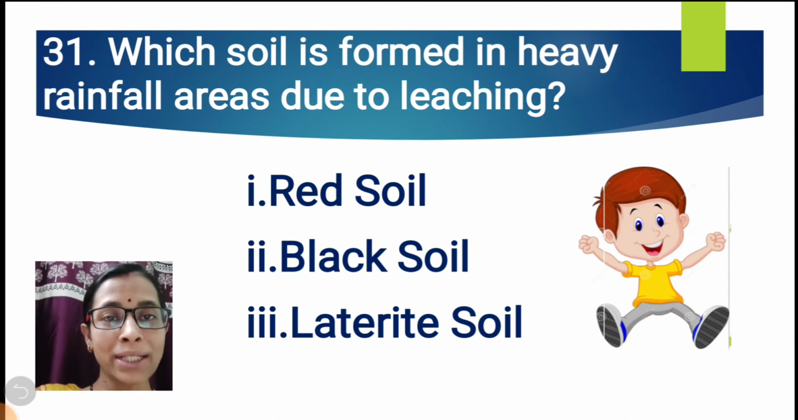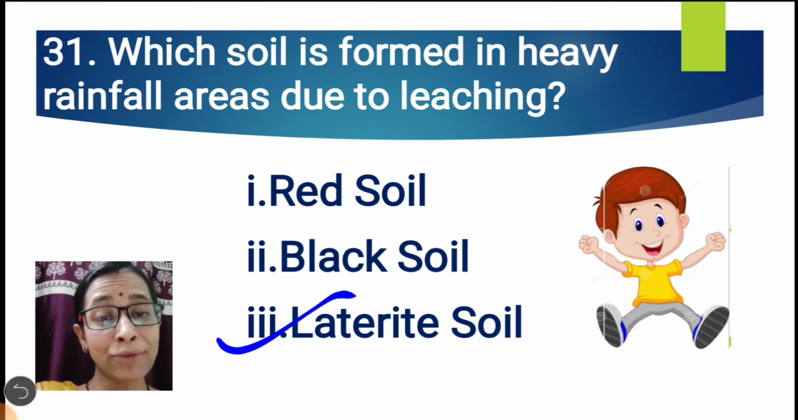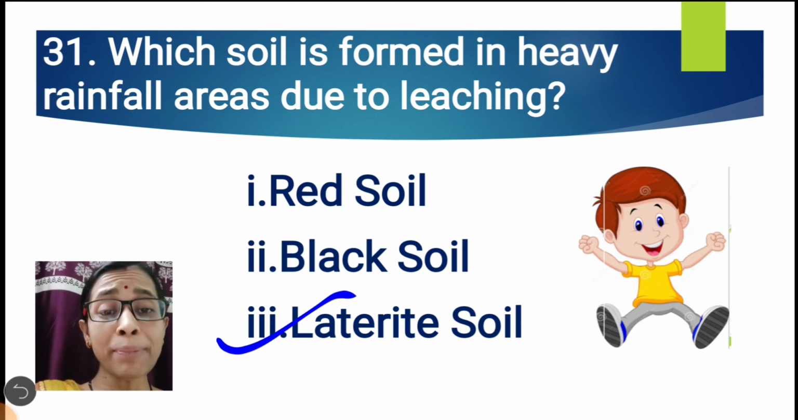Question number 31. Which soil is formed in heavy rainfall areas due to leaching? Red soil, black soil or laterite soil? The correct option is laterite soil. Laterite soil is formed due to leaching. The nutrients which are present in the soil leach down, they go down with the rainwater. So that is why laterite soil is mostly found in the heavy rainfall areas.